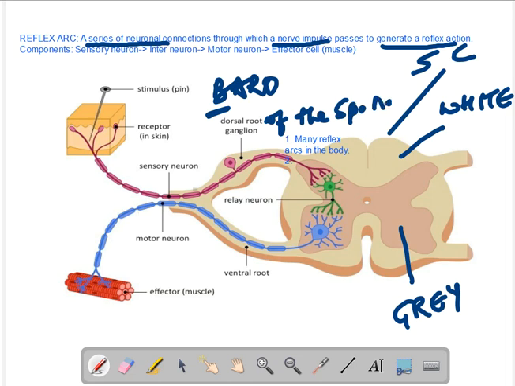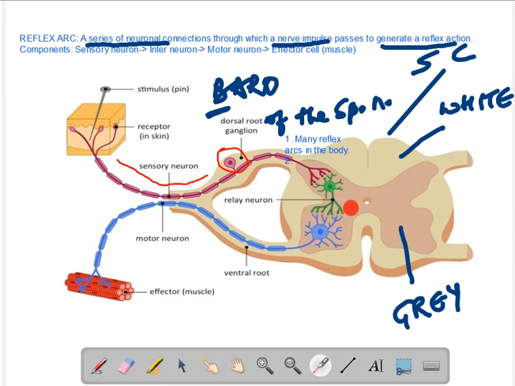So a large number of sensory neurons enter the dorsal root of the spinal nerve, and they carry the signal. Let's just take a minute in choosing the marker and the fine tip. And the signal moves from the skin into the dorsal root of the spinal nerve, and eventually it enters the gray matter. Now remember, here we have the cell body of the sensory cell, and this part is the axon. Now the axon enters into the gray matter of the spinal cord, and out there what do we have?